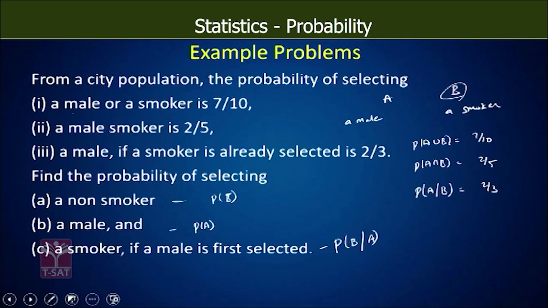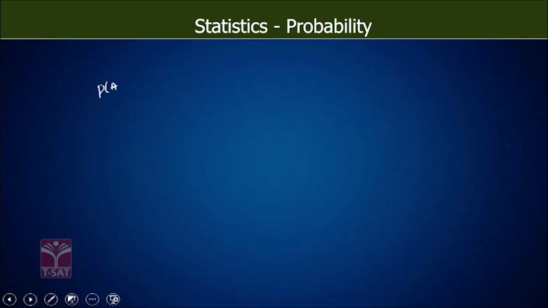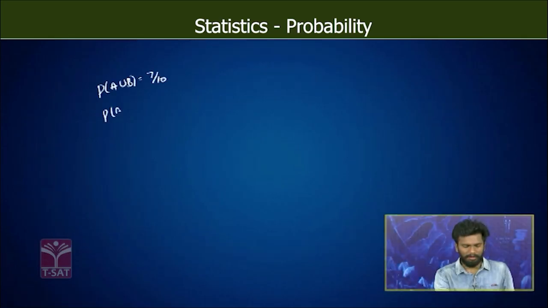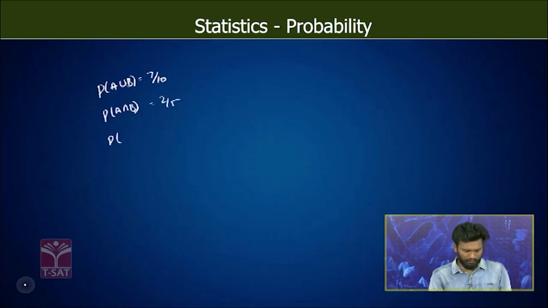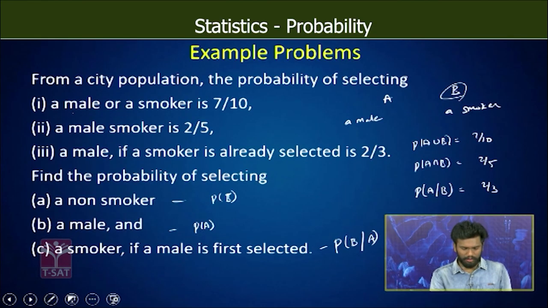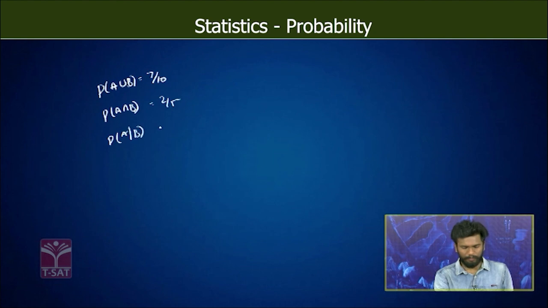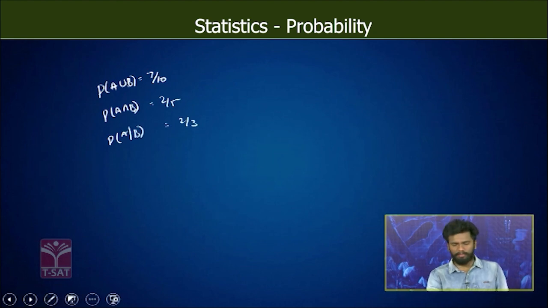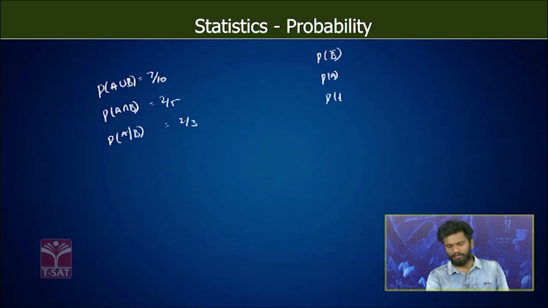What are the given terms? Just write in brief. Probability of A union B is 7/10. Probability of A intersection B is 2/5. Probability of A given B is 2/3. So what do we find out? We have to find probability of B complement, also probability of A, also probability of B given A. We have to find out these three.